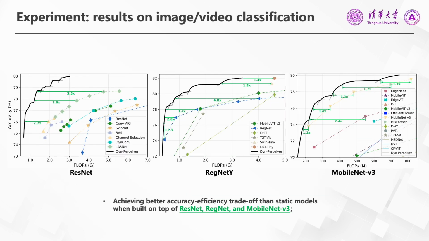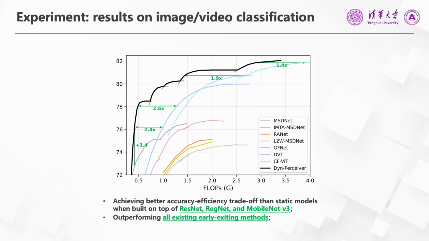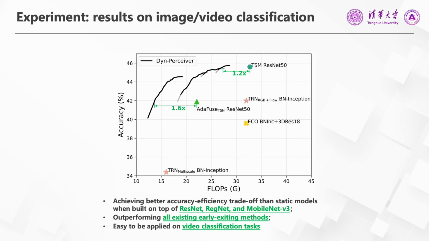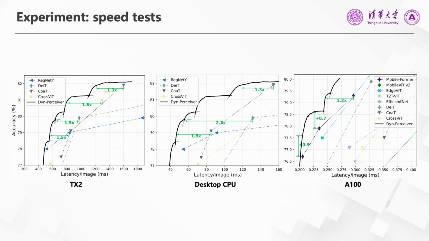Here are our main results. In each subfigure, the x-axis is the computational cost, and the y-axis is the accuracy. We first conduct experiments on ImageNet classification with multiple visual backbones, including ResNet, RegNet, and MobileNet v3. The results show that our dynamic perceiver outperforms various static baselines. Moreover, it also achieves a better trade-off between accuracy and efficiency than other dynamic early exiting approaches. Finally, we validate its effectiveness on the video classification task by replacing the ResNet 50 backbone with our dynamic perceiver in the TSM framework. Our dynamic perceiver also demonstrates superior performance on different hardware platforms, including an edge device TX2, a desktop CPU, and an A100 GPU.